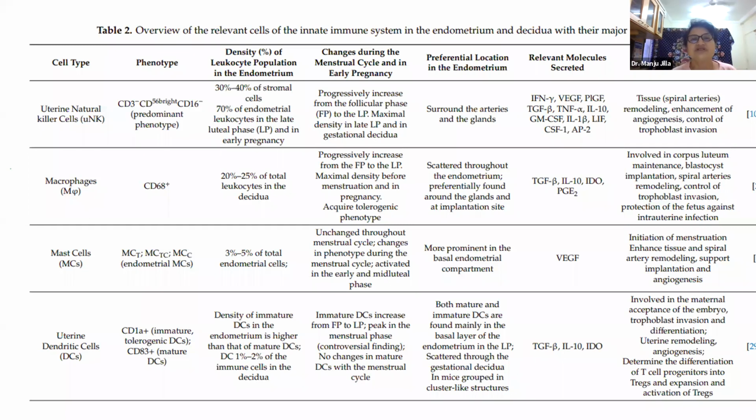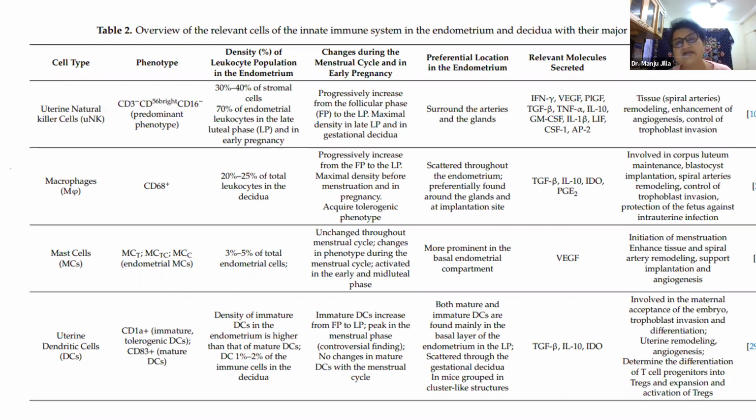What changes during the menstrual cycle? How do natural killer cell levels change? Progressively, their population increases in the follicular phase, but maximal density is in the late luteal phase and in gestational decidua. Where are they placed in the stroma?